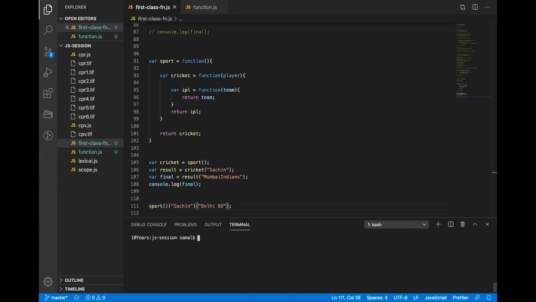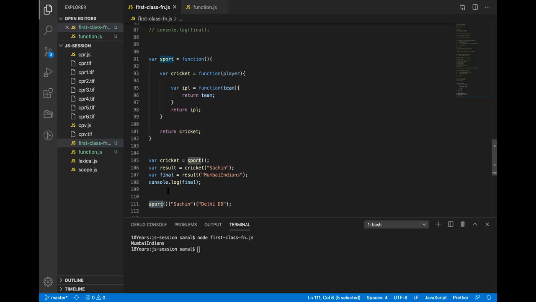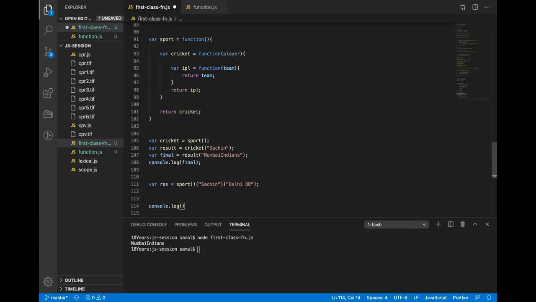Now if I run this, what happened? Console. Oh, sorry. So if I run this, I will see Mumbai Indians and Delhi Daredevils. I hope you are getting it. So this is called a short circuit. Function short circuit. This is the short form of writing a function.